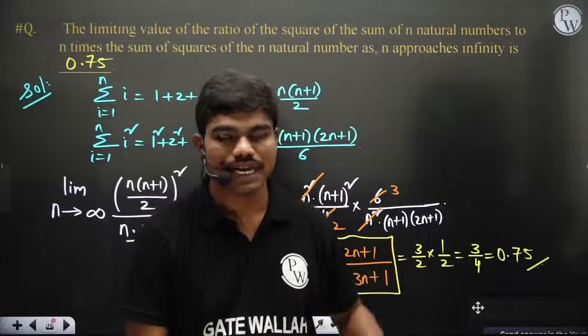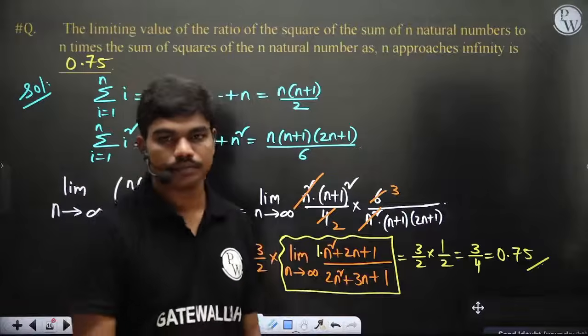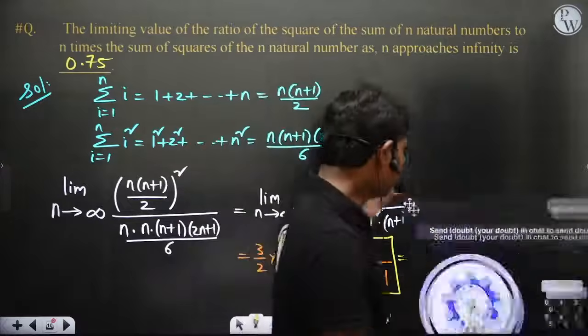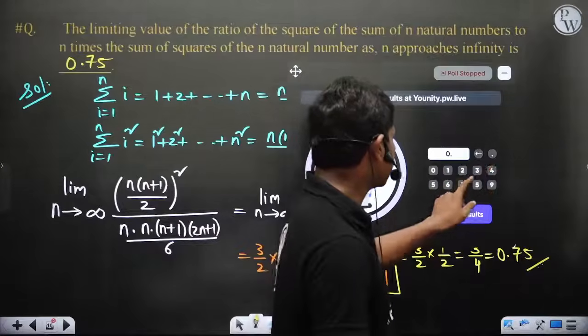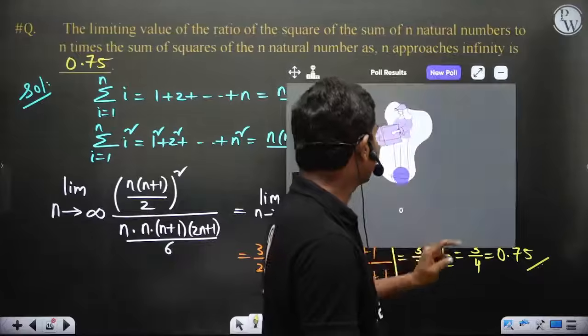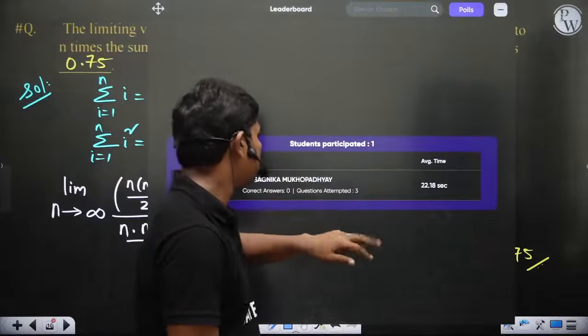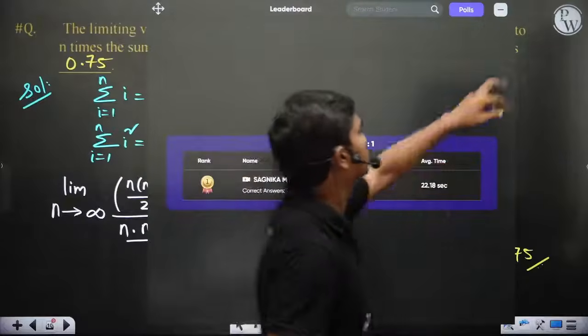0.75 is the correct answer in this case. Okay, yeah, so let's see. 0.75, if someone has entered this, 0.75. Okay, this is not showing, but let's check here. Okay, again questions are Sagnika, good.